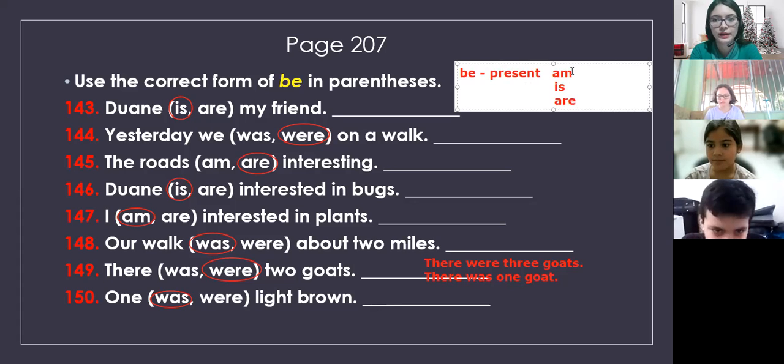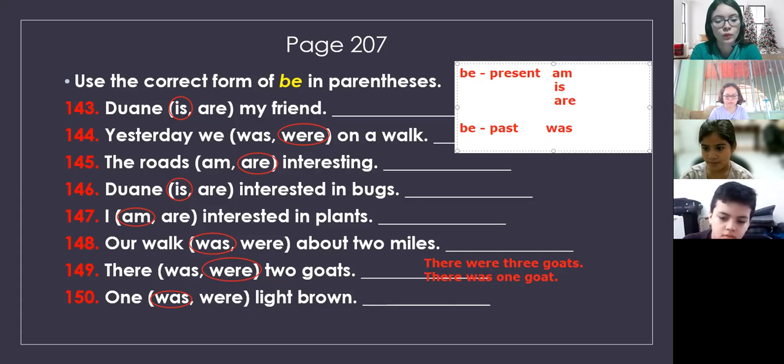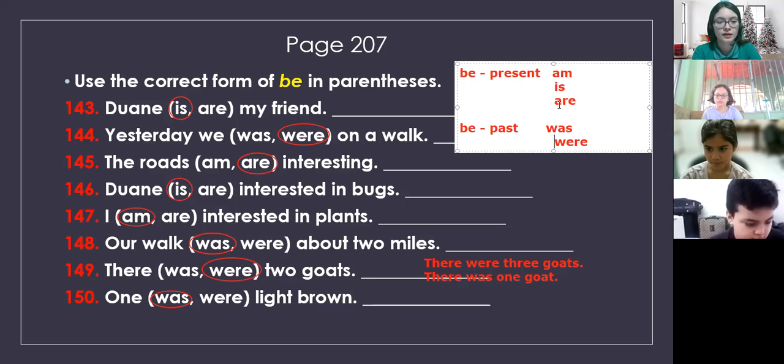That is the verb to be in present. But we can have the verb to be in past. What is the form in past? It's irregular. So you say in past, you say was and were. So you need to study this, that the verb to be in present, you can have am, is, or are.